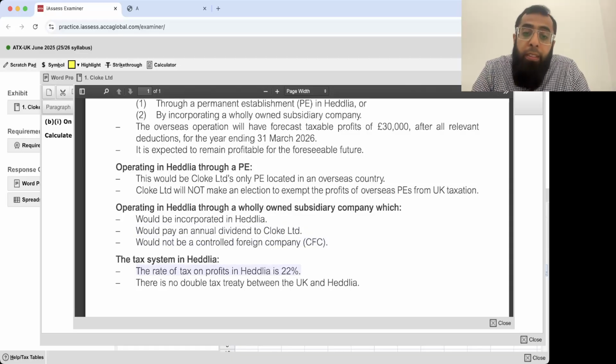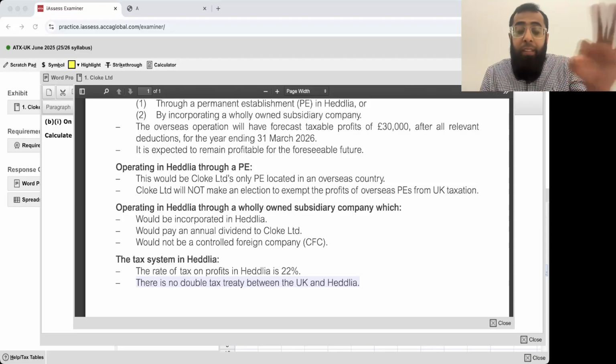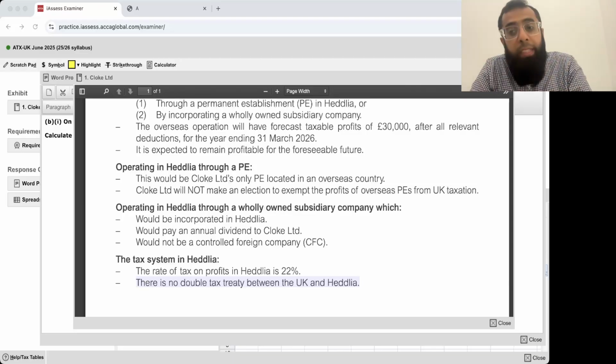The rate of tax on profit in Headlia is 22%. There is no double taxation treaty. When there is no double taxation treaty, you get double taxation relief in a default manner, which is the lower of UK tax and overseas tax. When there will be a treaty, you will have to follow the clause that is included in the treaty. I will repeat it again.